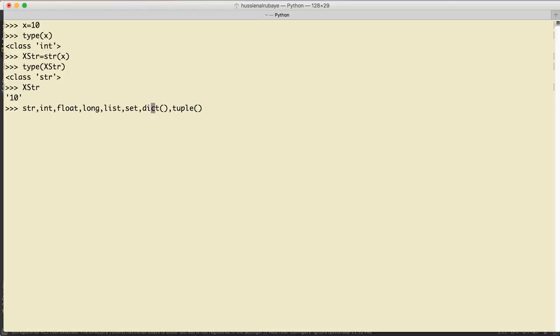So yeah, this is how you change from one data type to another, which is great, and you will see it a lot in the upcoming videos.